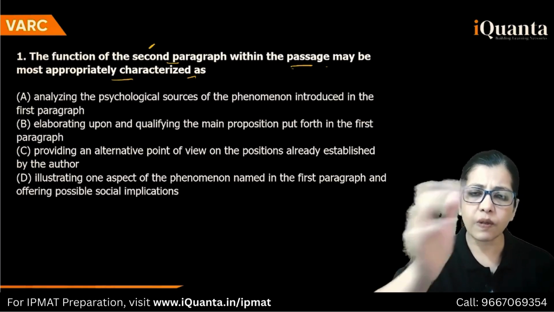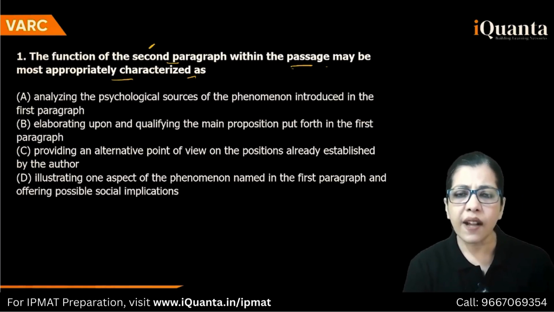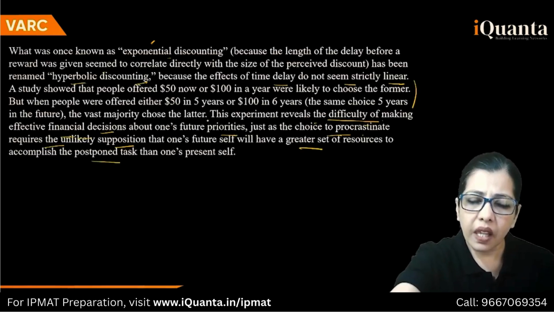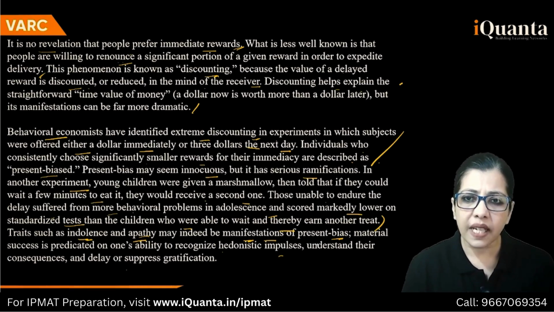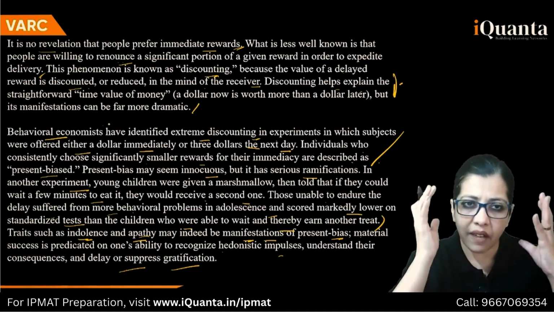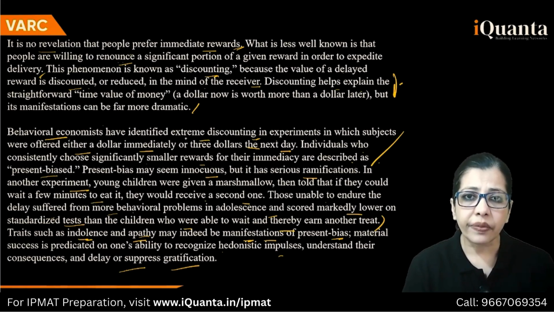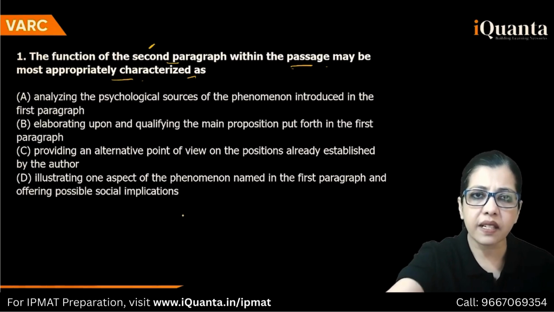So let's go over to the questions now. The function of the second para within the passage may be appropriately characterized as what? Second para says what? Discounting, there are 2 experiments here, the dollar one and this marshmallow thing, right? Manifestations and then, okay, understand the consequences, delay or suppress gratification. He talks about discounting here and then he comes up with behavioral economists, right? Identified this extreme discounting. In experiments were offered this, right? So let's see how we can connect. Question 1.